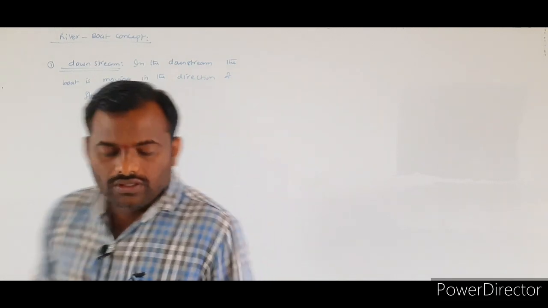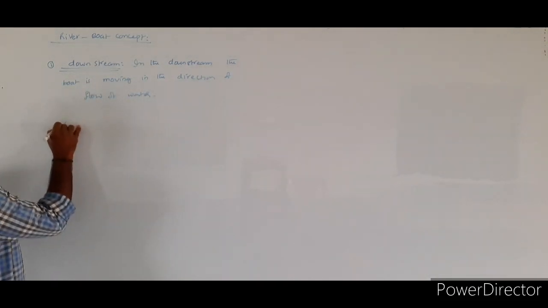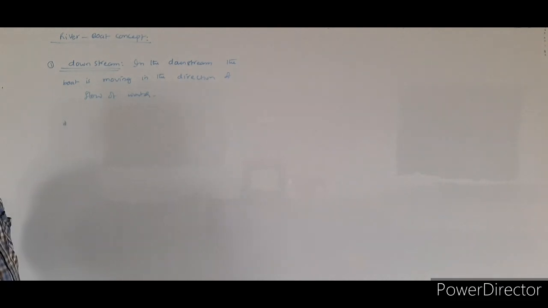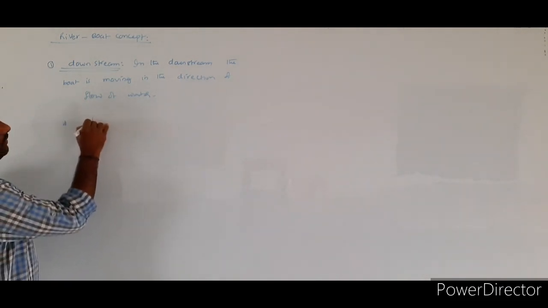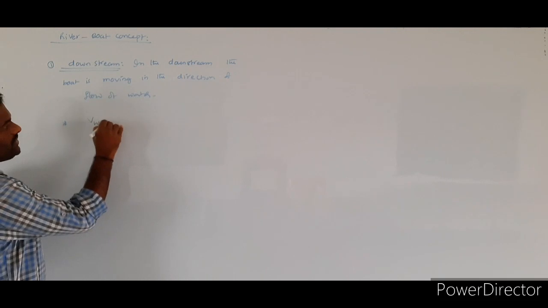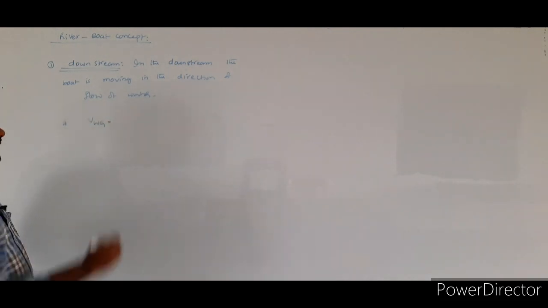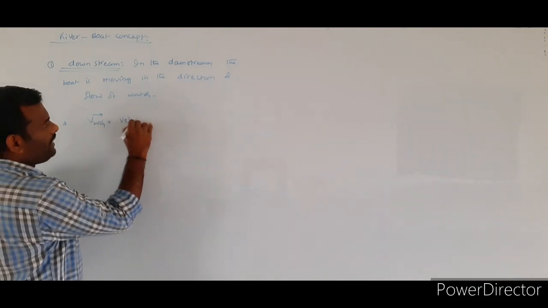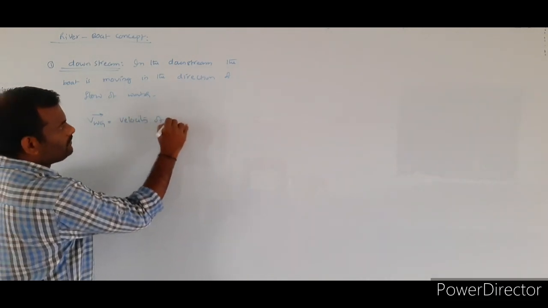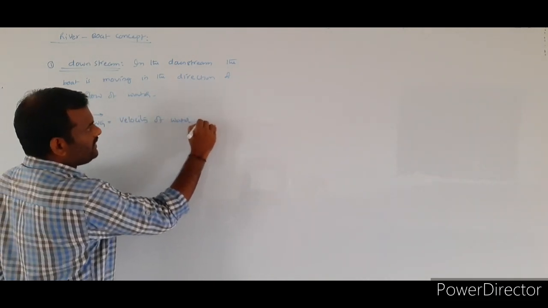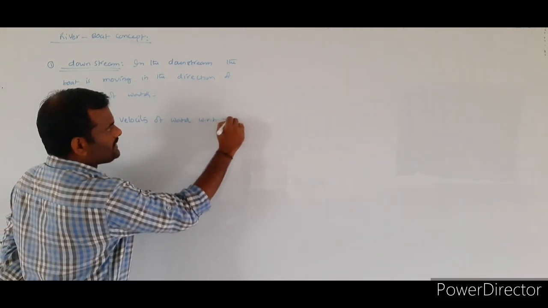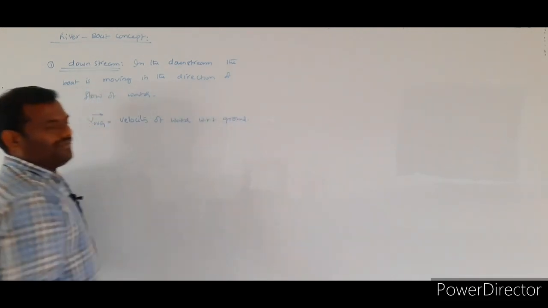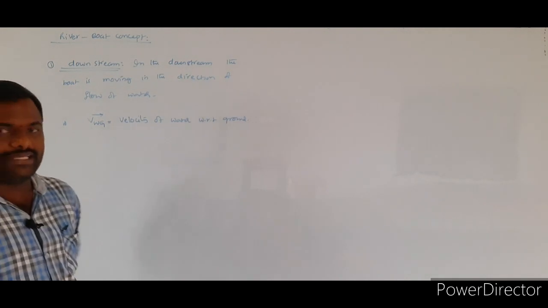So what do we have to calculate here? Before calculating the relative velocity value, first we will assume VWG, which indicates the velocity of water with respect to the ground.